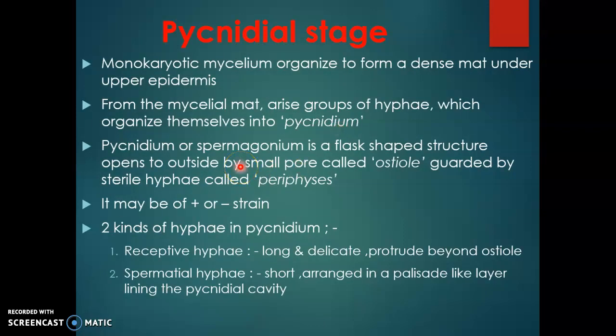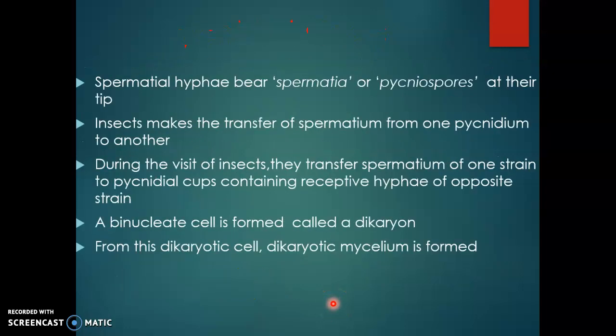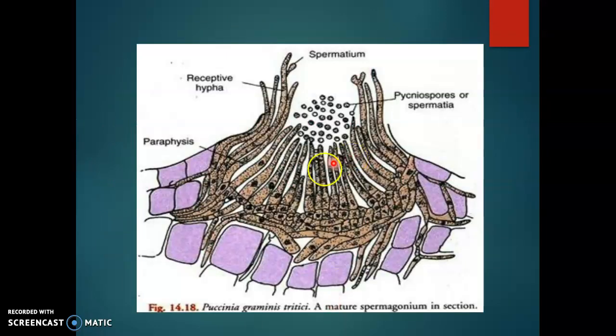So, the pycnidium or spermagonium is a flask-shaped structure, opened outside by a small pore called the ostiole, guarded by sterile hyphae called periphysis. It may be of plus or minus strain depending upon the type of basidiospore germinated on the barberry leaf. There are 2 kinds of hyphae in the pycnidium: receptive hyphae, long and delicate, which protrude beyond the ostiole; and spermatial hyphae, short, arranged in a palisade-like layer lining the spermagonial cavity.